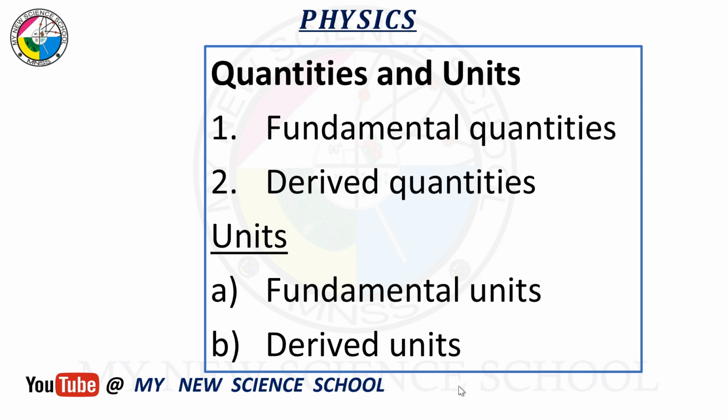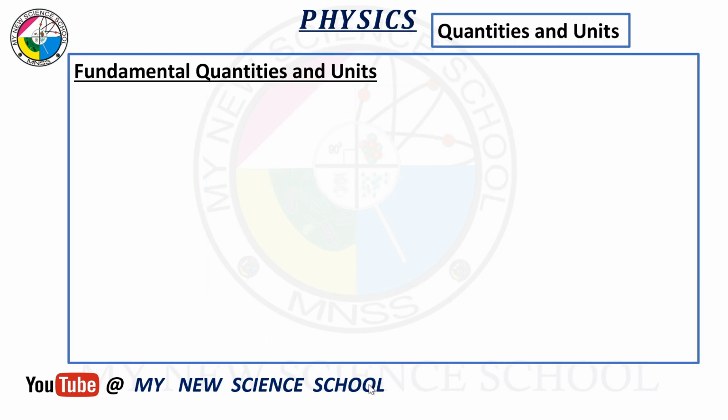Derived quantity is always followed by derived unit. Let's take an example. Let's see. We say that quantity, for example weight, or let's say length.